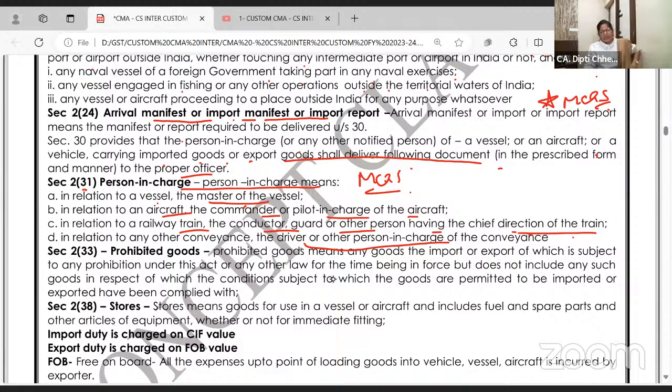So if the waterways से आ रहा है तो master of the vessel, airways से आ रहा है तो commander or pilot, train से आ रहा है तो conductor, guard, roadways and all person. These are called the person in charge or responsible. Whatever items are there in your vessel, master, you are responsible.